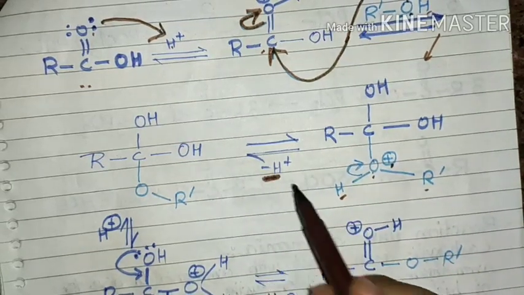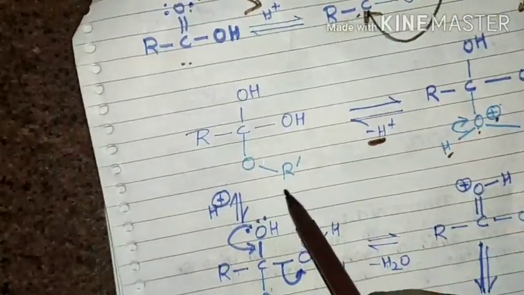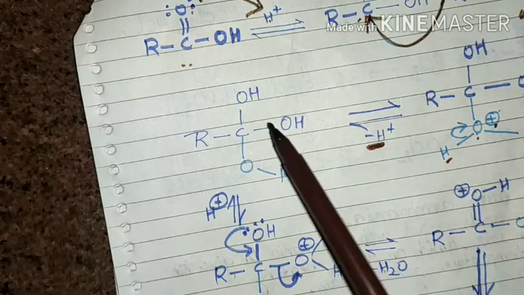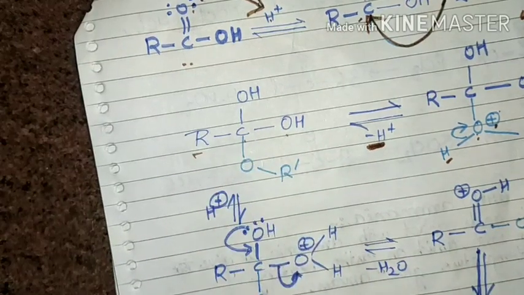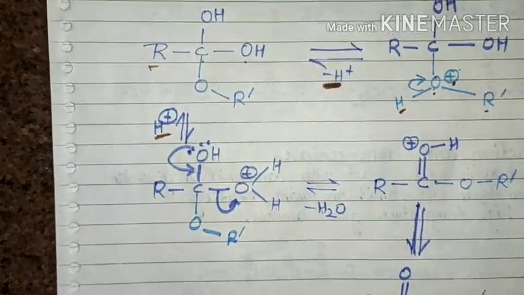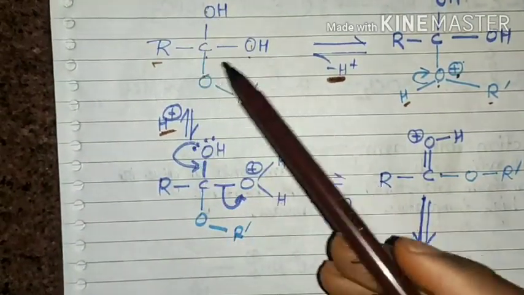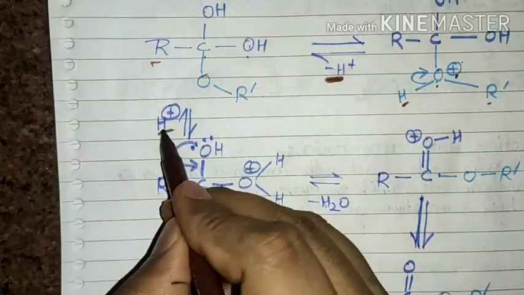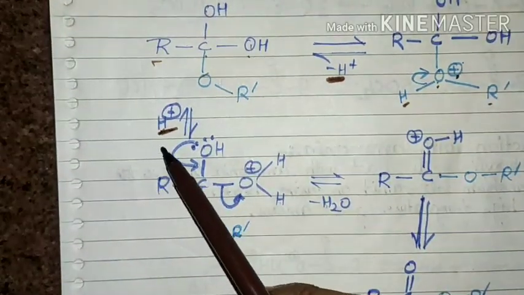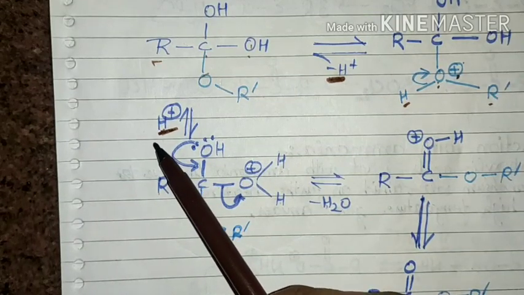So this is a deprotonation step, and the next step is the formation of this type of molecule, RCOOH, and the reaction is carried out in the acidic medium. So again H plus may combine with any of these 3 oxygen atoms, because if we add H plus, it moves to the point where there is more electron density.